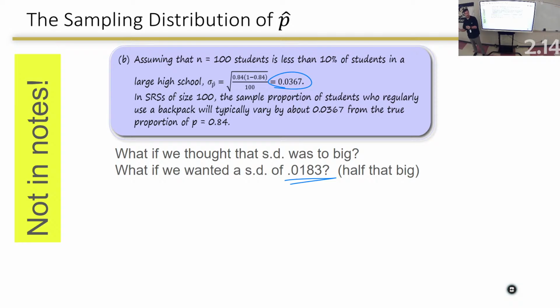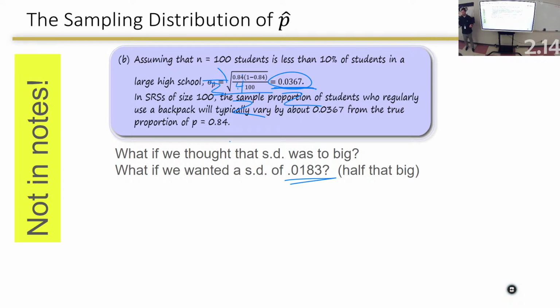If you want half of it, then you have to quadruple it, because the square root of 4 is 2. And so whatever this number is, if you want half of it, then you want half of this. And if you put this inside of here, the 1 goes inside there, but that 2 now becomes a 4.